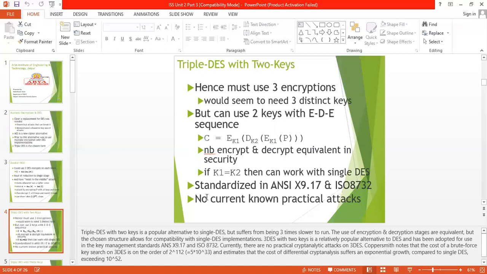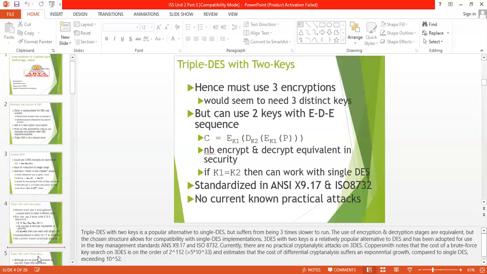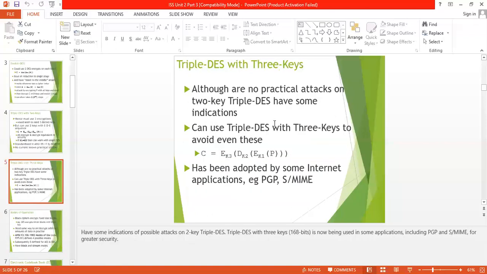So this is the basic triple DES with two keys. In triple DES with three keys, we use three keys, K1, K2, and K3, one at each level. So this is the basic idea of double DES and triple DES.